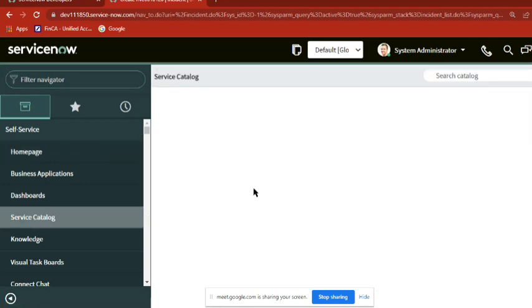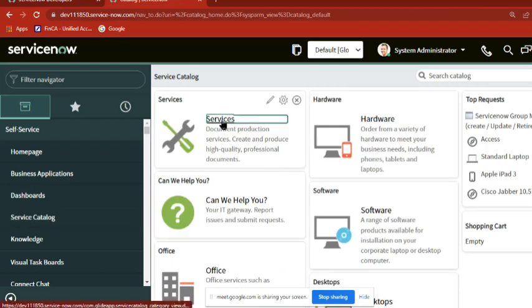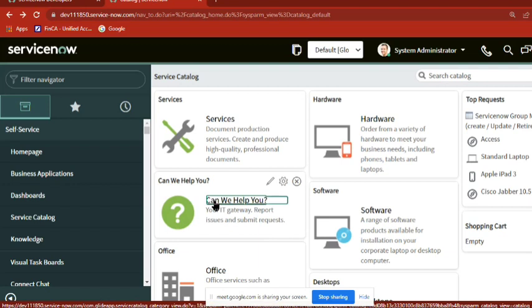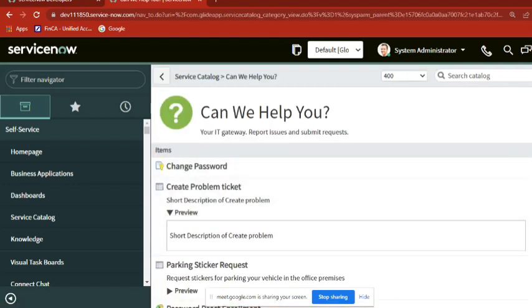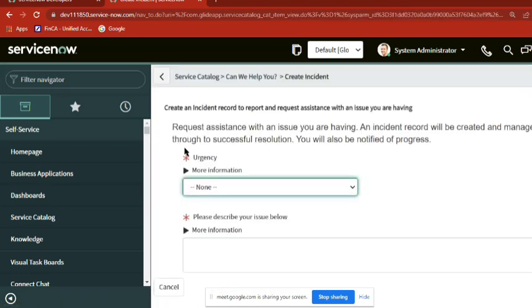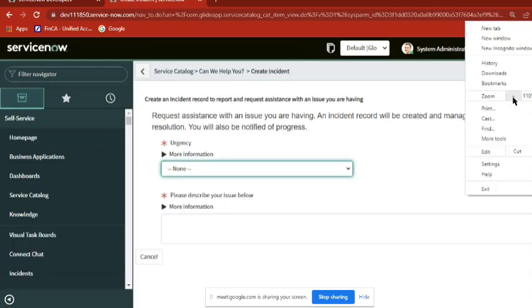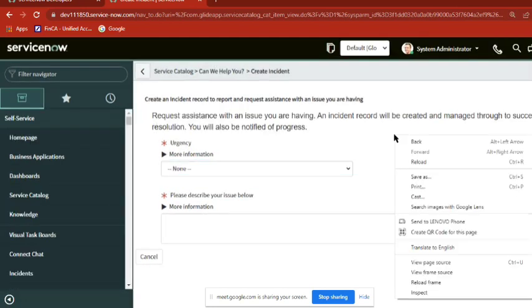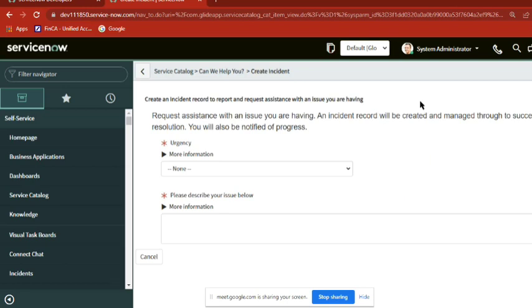The simple form is something like this, where he can open the ServiceNow form from his mobile also. So this form I give to him. Even he can see it in mobile. Now how to make it a mobile view, I don't know. When you make it a mobile view, it will be just a compressed one. How you see the same thing in mobile, it will show like this. So we give this one to the customer.